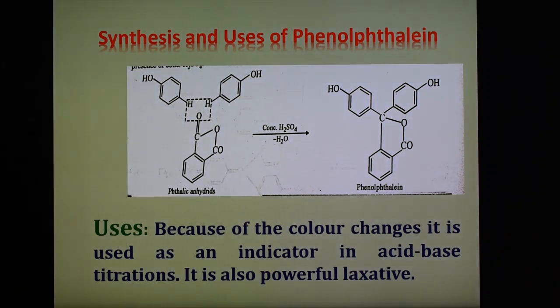And the third important dye is the synthesis of phenolphthalein. This is the compound we generally use in the laboratory as a dye indicator, and phenolphthalein can be synthesized as follows. It is prepared by heating 1 molecule of phthalic anhydride with 2 molecules of phenol in the presence of concentrated sulfuric acid. So the reaction for the synthesis of phenolphthalein is very simple.